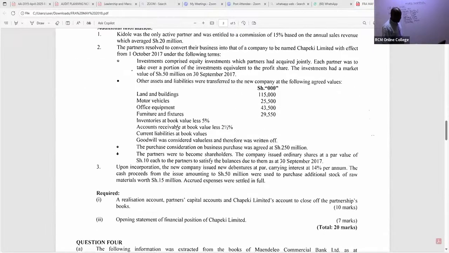So we have here receivable. Receivable is book value less 2.5%. So for receivable, I will take the book value that we have there, which is 25,400. I multiply this with 97.5% because 2.5% is being given to us as a discount or something.